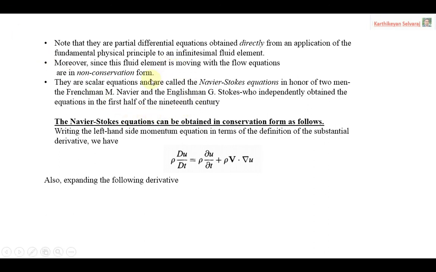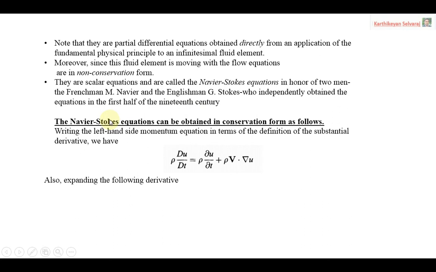They are scalar equations and are called the Navier-Stokes equations, in honor of two Frenchmen, Navier and Stokes, who independently obtained the equations in the first half of the 19th century.